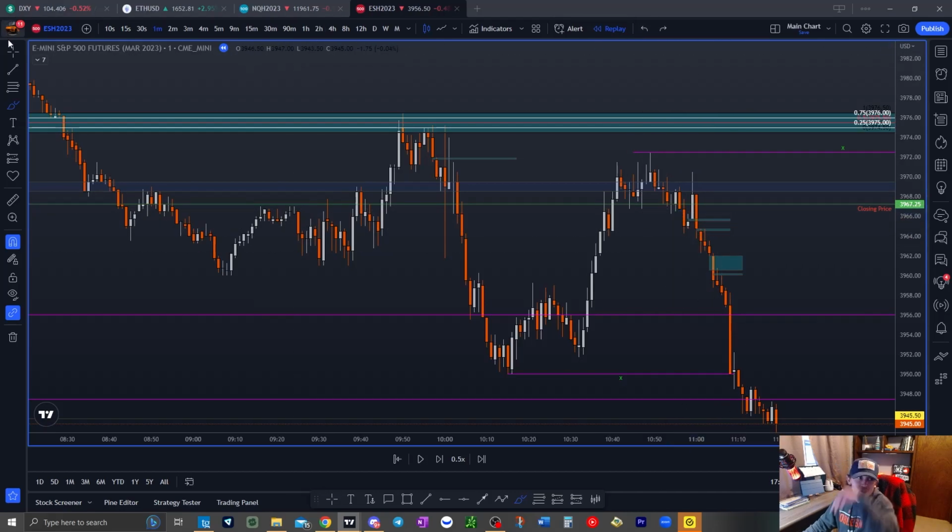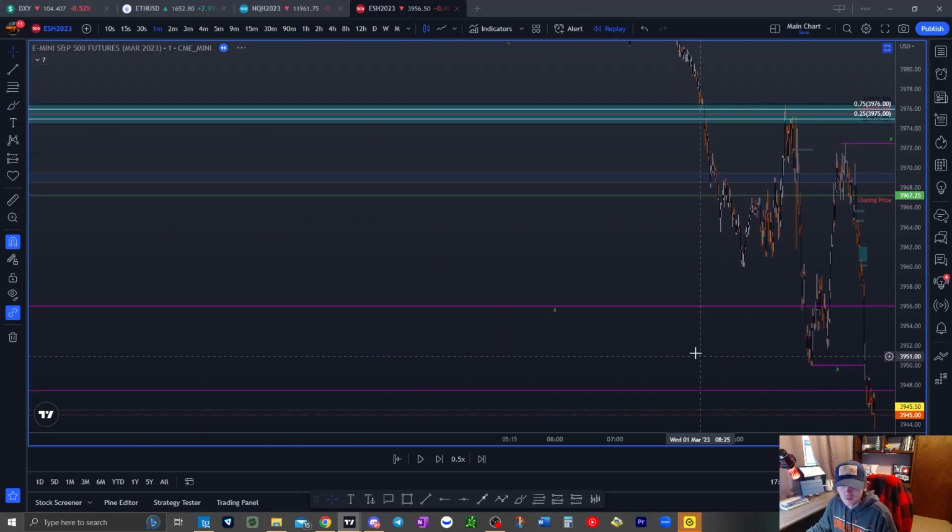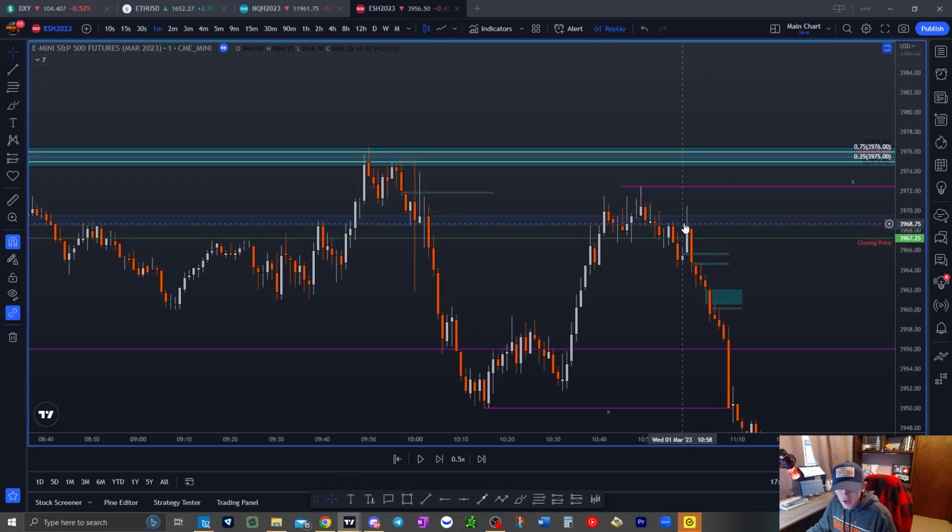This might seem like a lot, but it's really not if you really think about it. Our clear targets are these equal lows down here and also this low down here. And what happened? Price traded down.